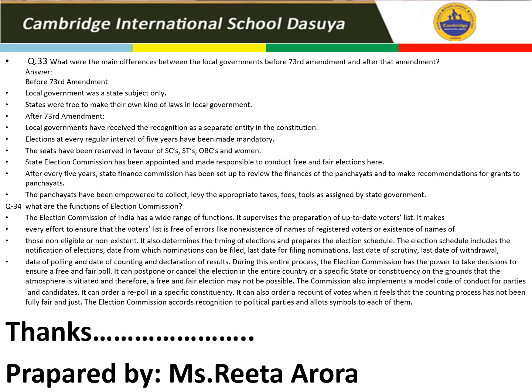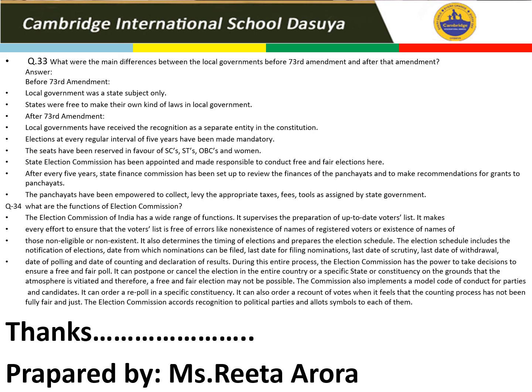Last question, not the least, what are the functions of Election Commission? Question number 34. Directly I have taken from your NCERT. The Election Commission has a wide range of functions. It supervises the preparation of up-to-date voter list. It makes effort to ensure the voters list is free of errors, with no missing names of registered voters and no names of those who are ineligible. इसका मतलब कि जो those who are died उनके name delete करने पड़ते हैं. Those who have attained the age of 18 years, their names have to be added in the new voter list.